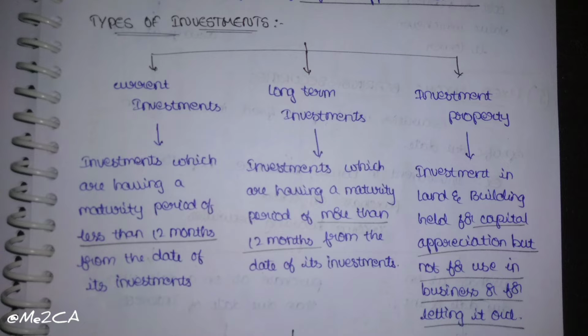We are waiting for the time when its market value increases, which means we are holding that building for capital appreciation, to increase our capital. Hence that building comes under investment property.